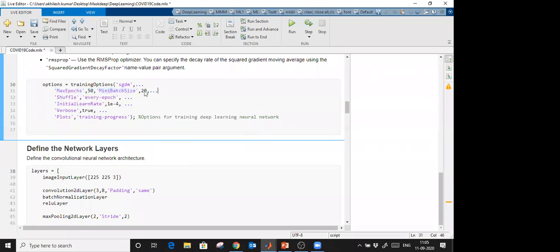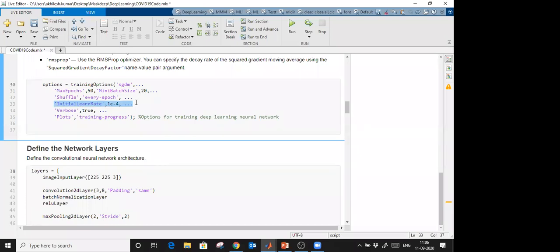So this is very important. If your machine does not have a high configuration, you can decrease or increase the batch size. Better to decrease it if it is not a high configuration. So minimum batch size 20 means at a time 20 images will go for the training. Initial learning rate is very important. If your initial learning rate is very low, then there will be a risk of overfitting.